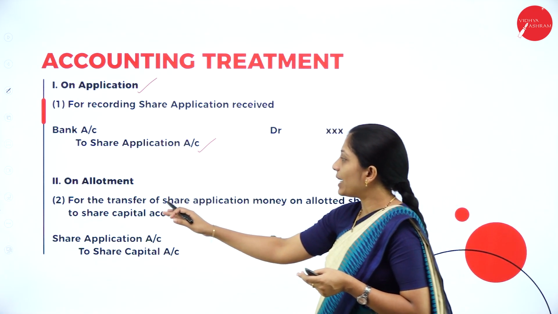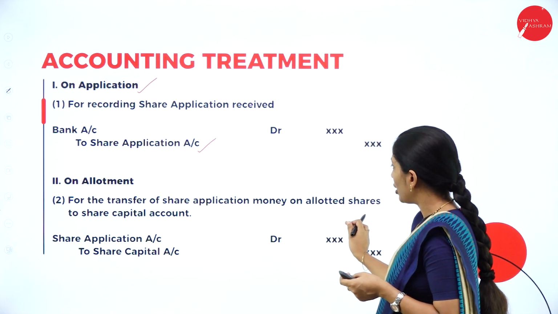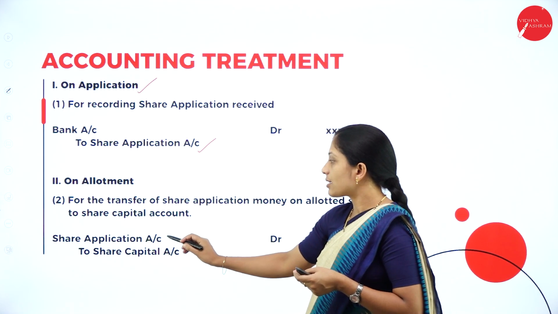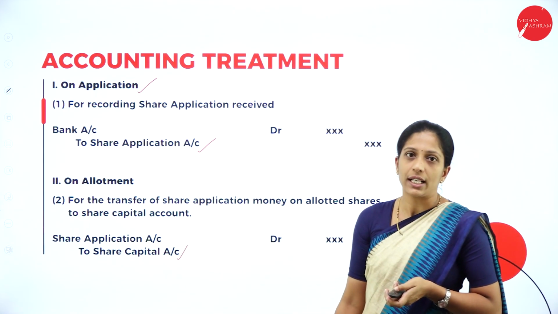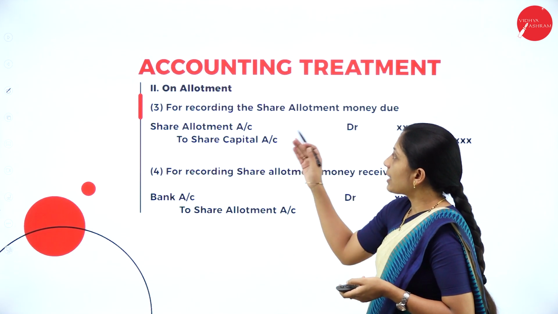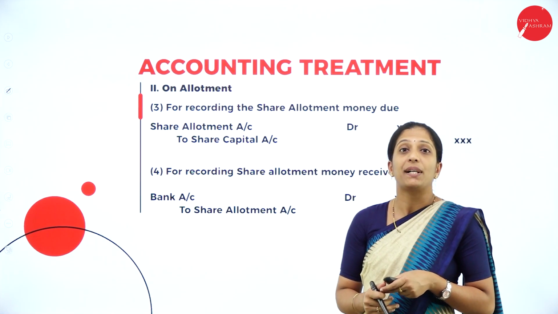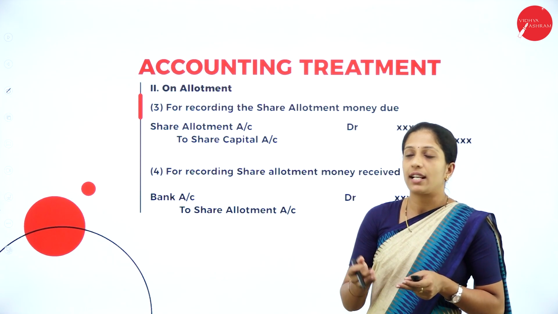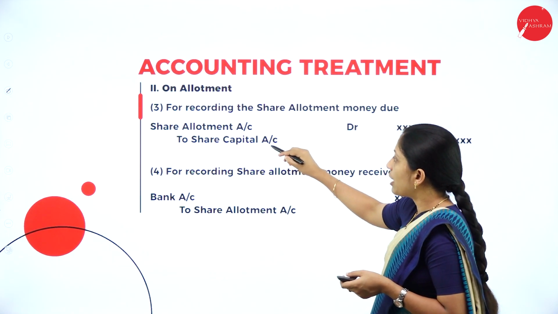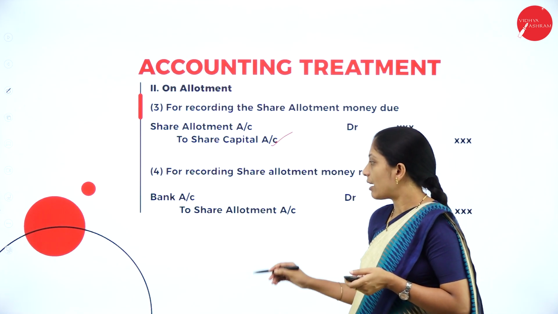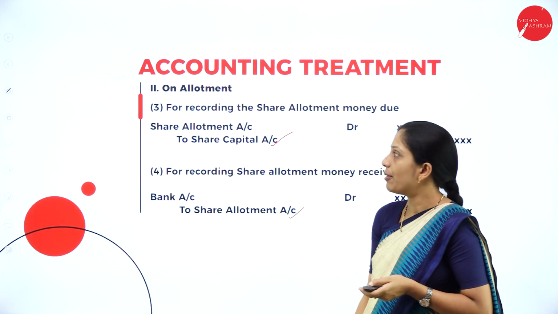Next, on allotment, on the transfer of share application money on allotment shares to capital, your entry is share application account debit to share capital account. Next, coming to your second situation on allotment, your entry is on allotment money due. So what is the entry? Share allotment account debit to share capital account. And allotment money received: bank account debit to share allotment account.